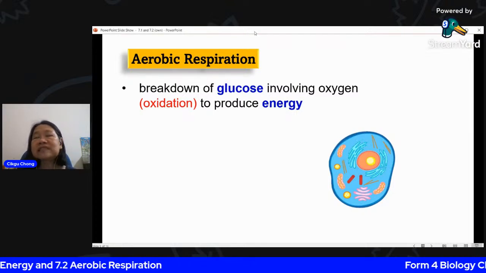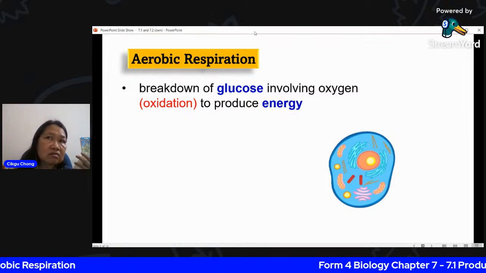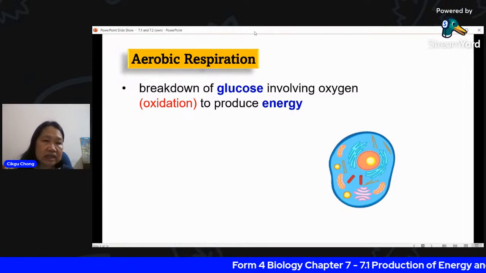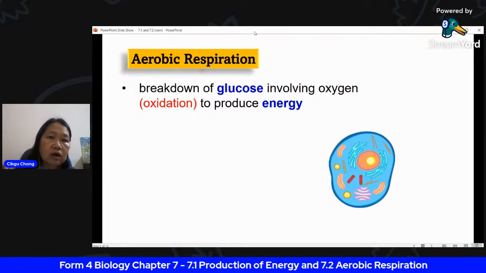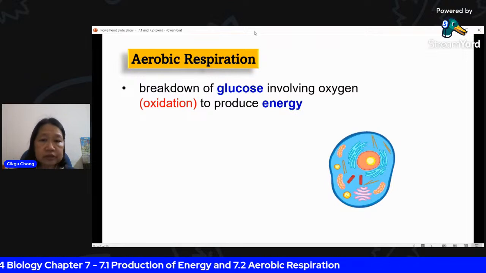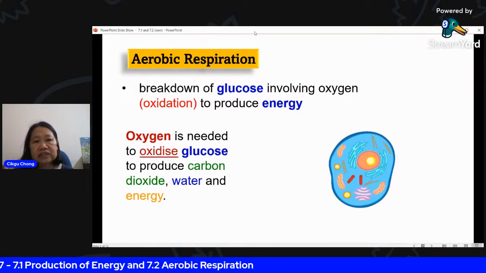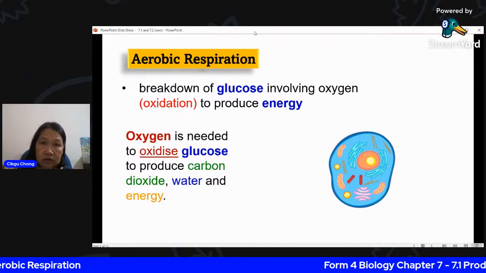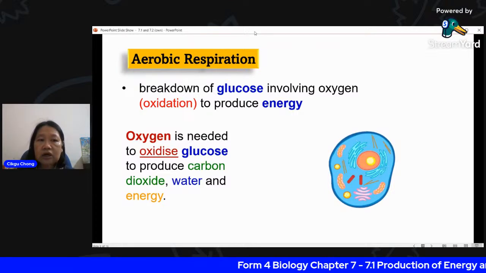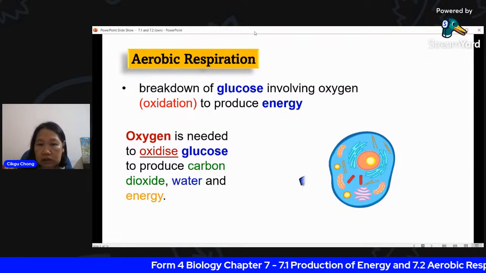We don't see the flame, the light, or feel the heat. Of course there is heat, but remember to use the word oxidation. Oxygen is needed to oxidize glucose, so we don't say burn glucose, we say oxidize glucose to produce carbon dioxide, water, and energy.